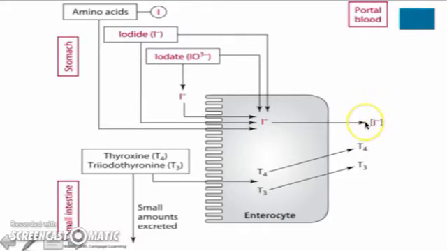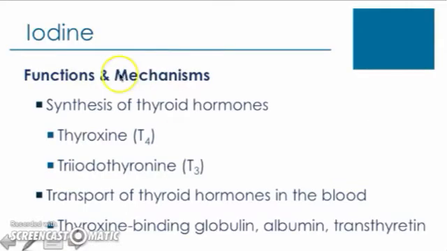From circulation, the iodide is transported to the thyroid and is picked up by the thyroid gland and undergoes further metabolism at that tissue site. So we see here the involvement of iodine in the synthesis of thyroid hormones. So the primary thyroid hormones will be called thyroxine, or T4, and the triiodothyronine, or T3. And so these are formed in the thyroid gland, and the formation of these hormones in the thyroid gland is dependent on iodine.